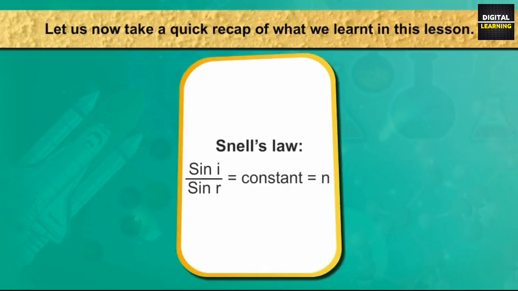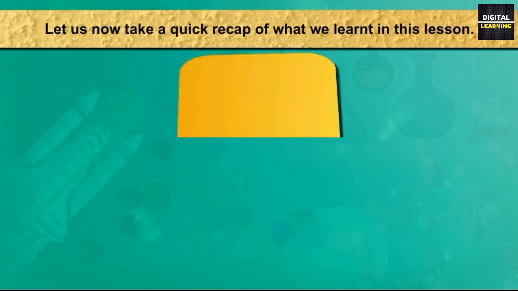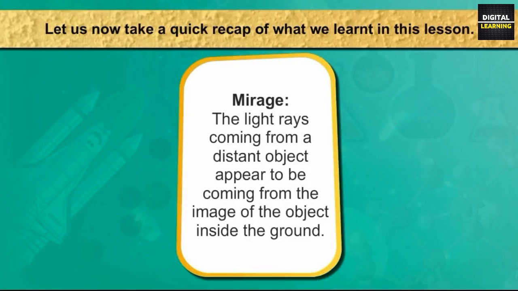Sin I upon sin R is equal to a constant which is n. Here, n is called the refractive index of the second medium with respect to the first medium. This second law is also called Snell's law. The light rays coming from a distant object appear to be coming from the image of the object inside the ground. This is called a mirage.